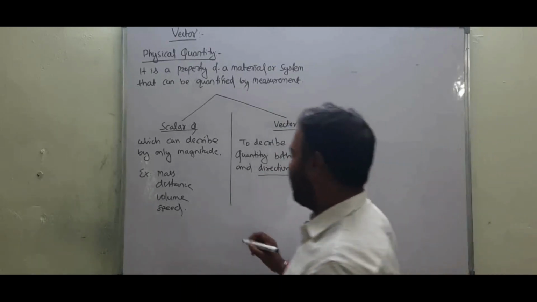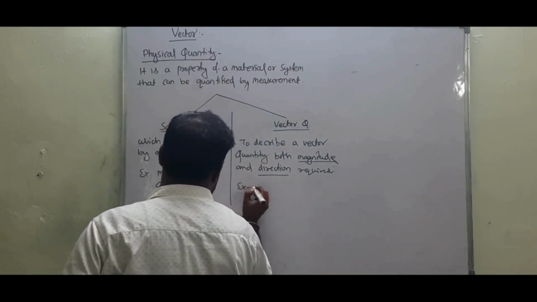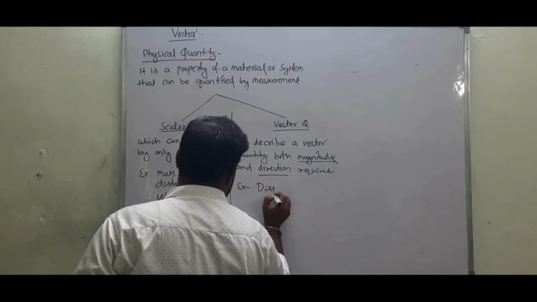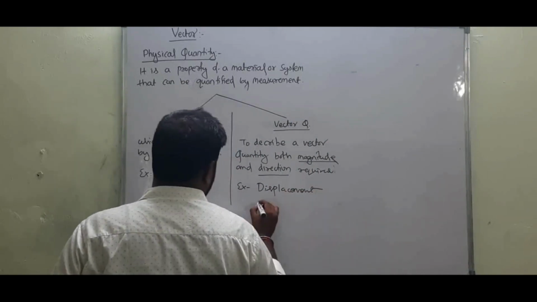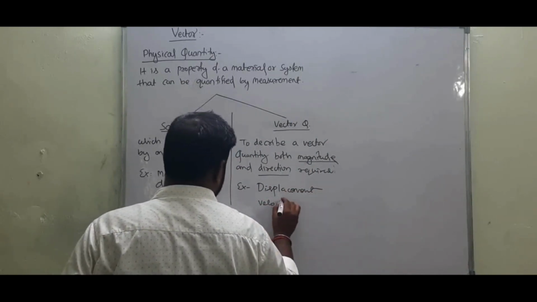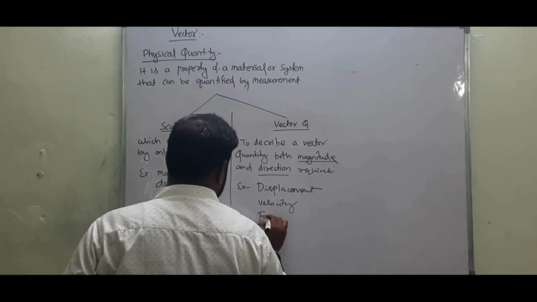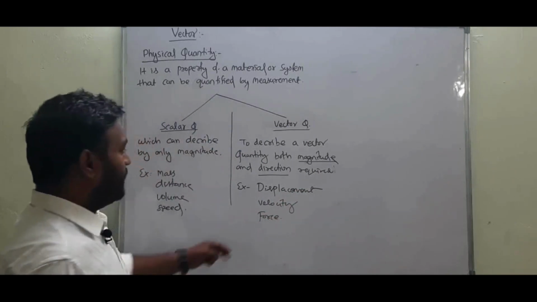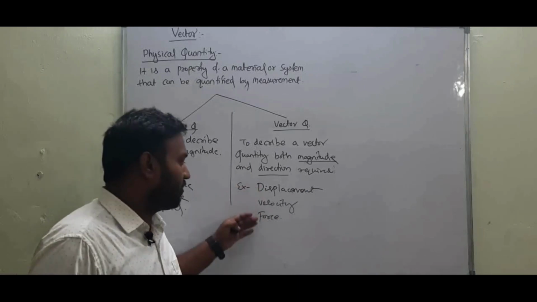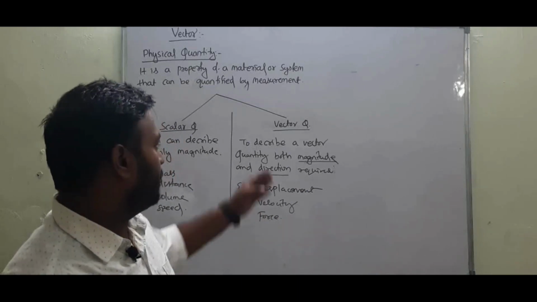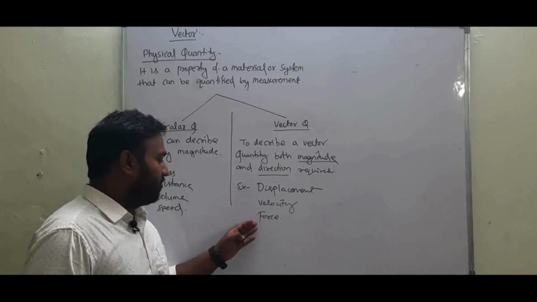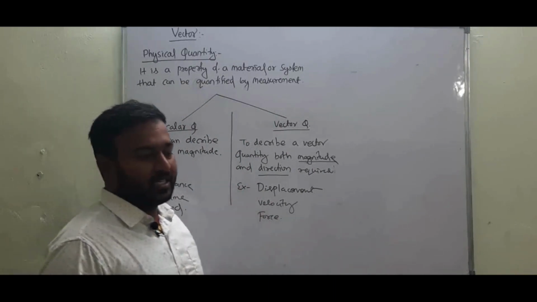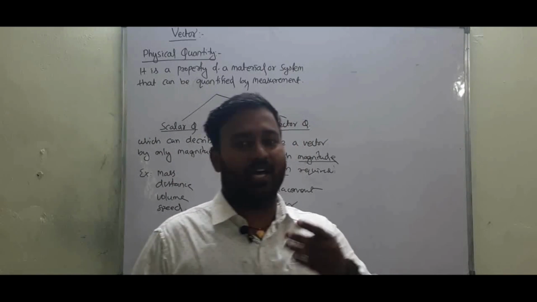Some examples of vector quantity are displacement, velocity, force. These physical quantities are known as vector quantities, because to define force, we need the magnitude as well as direction.